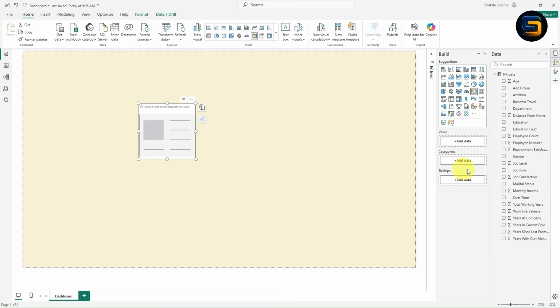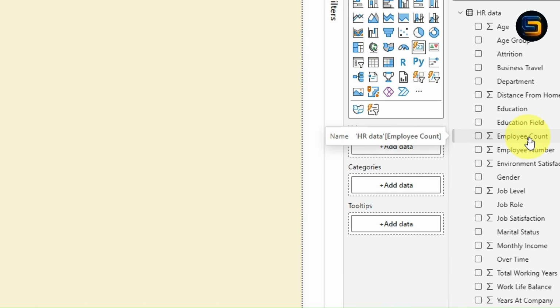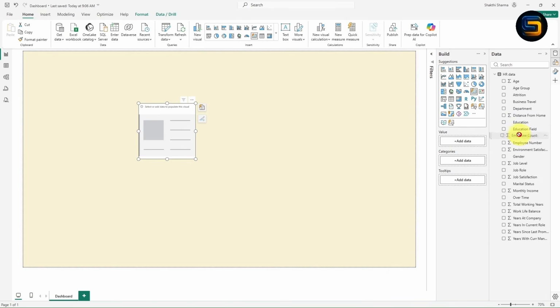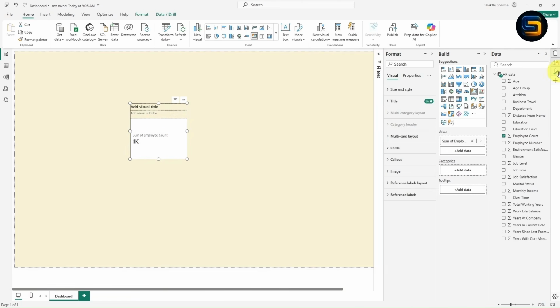Now in order to find the total employees, it is very simple. Just drag this employee count inside the value. Let me show you guys. Drag the employee count inside the value. Once you drag, you will get sum of employee count, which is 1000. Now I don't want to show this title. I want to show the total number of employees. Just click on this format.